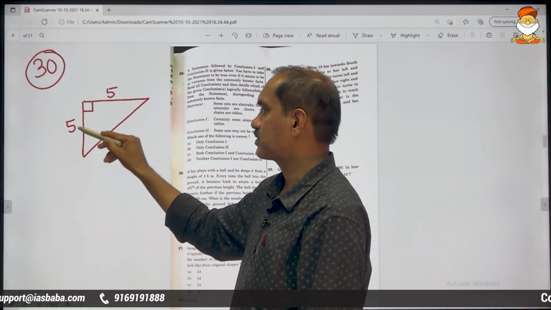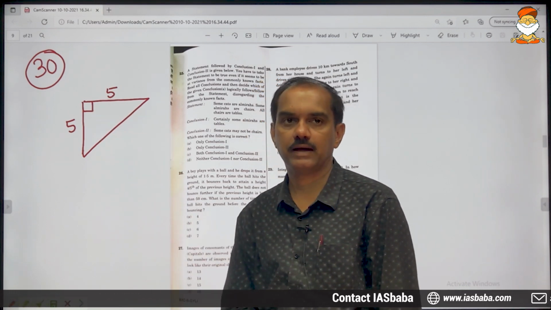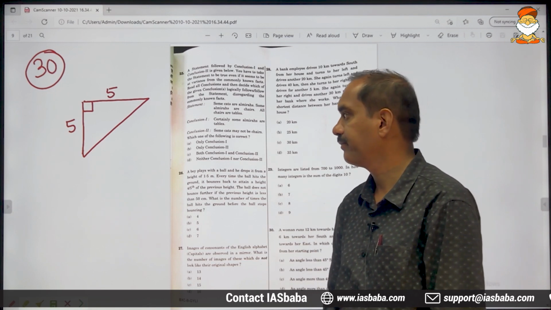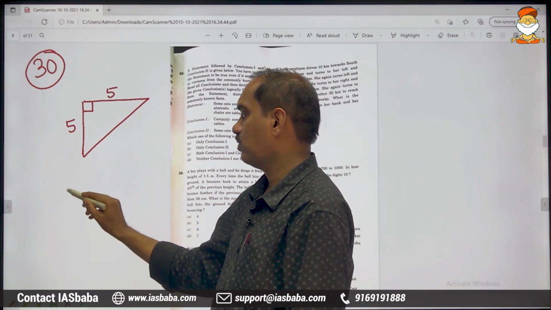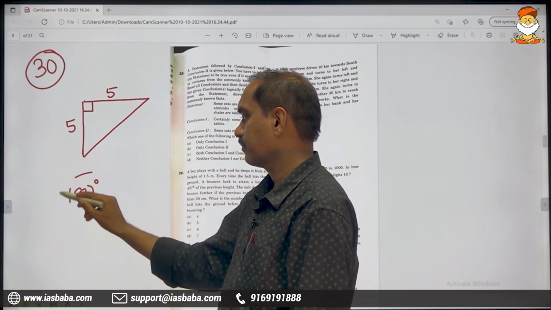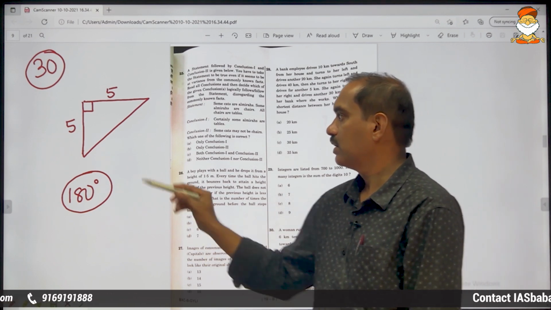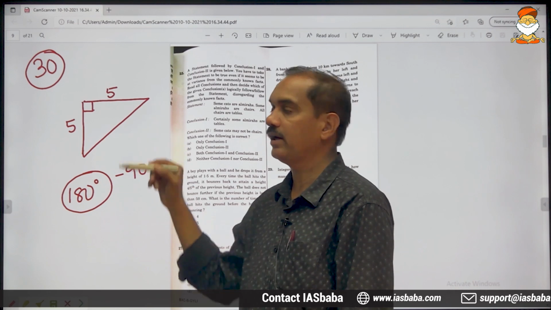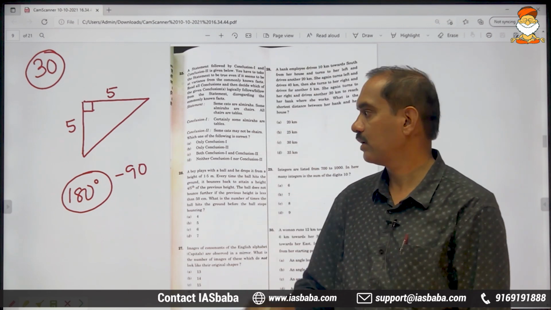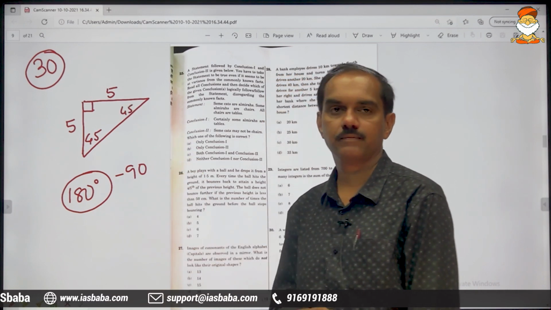Assuming these two sides are same, and assuming the angle between them is 90 degree, the total, as we know, the sum of all the interior angles is 180. That also we know. So already it is 90. Remaining 90 will be equally distributed. That is 45, 45.